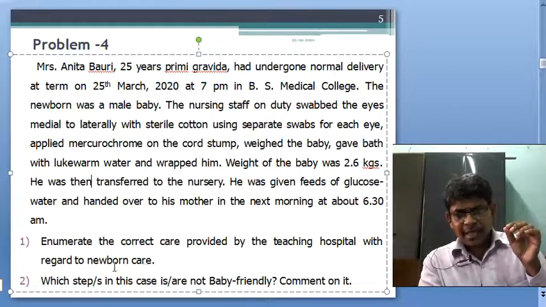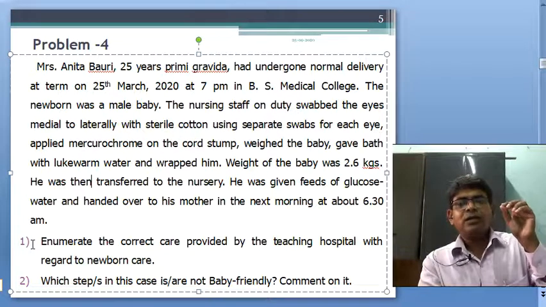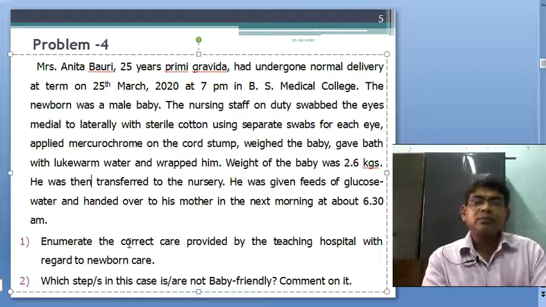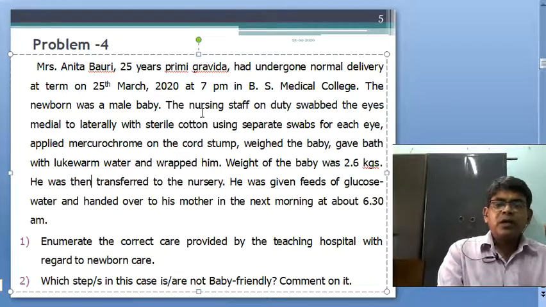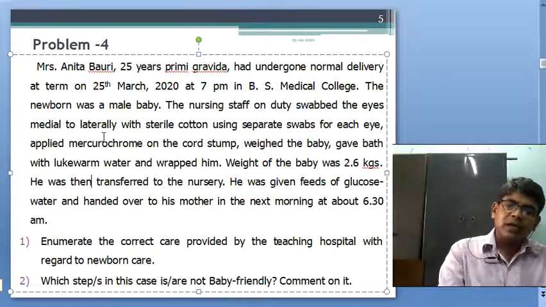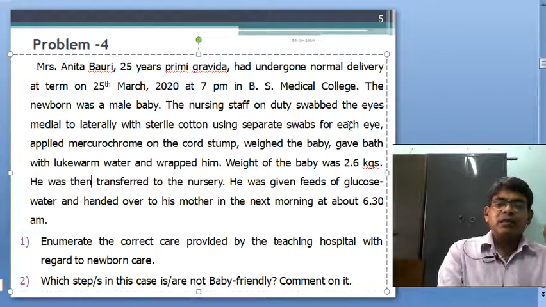You need not write the question again, only you write number 1 and then answer regarding your problem. Here the correct one, from the beginning, is that the nursing staff on duty swabbed his eye medial to lateral with sterile cotton, using separate swabs for each eye. This is correct care. And next, mercurochrome is not, this is wrong. Weighed the baby, this is right.